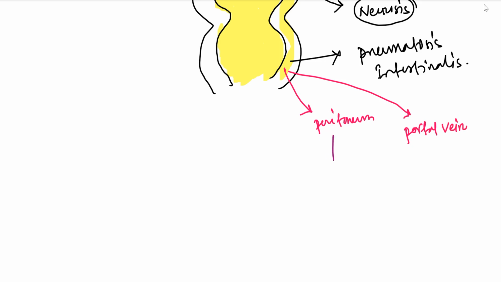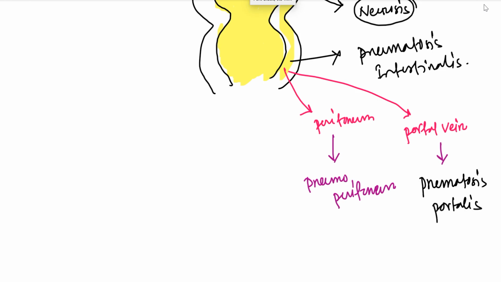When there is air in the peritoneum, we call it pneumoperitoneum, and when there is air in the portal vein, we call it pneumatosis portalis.